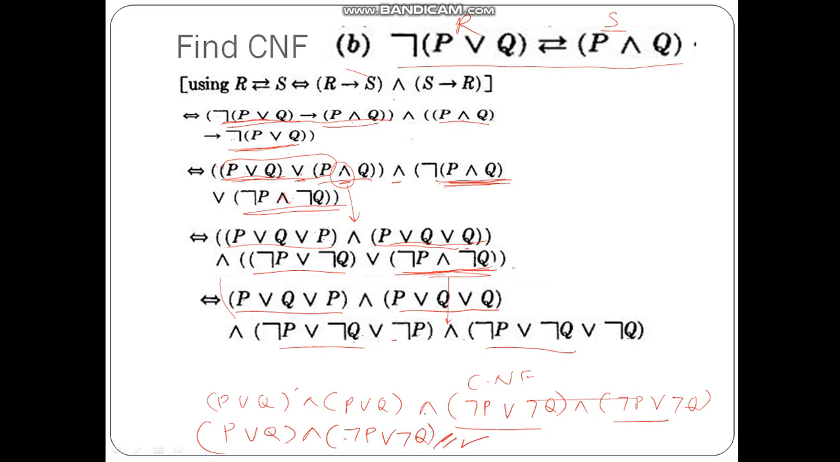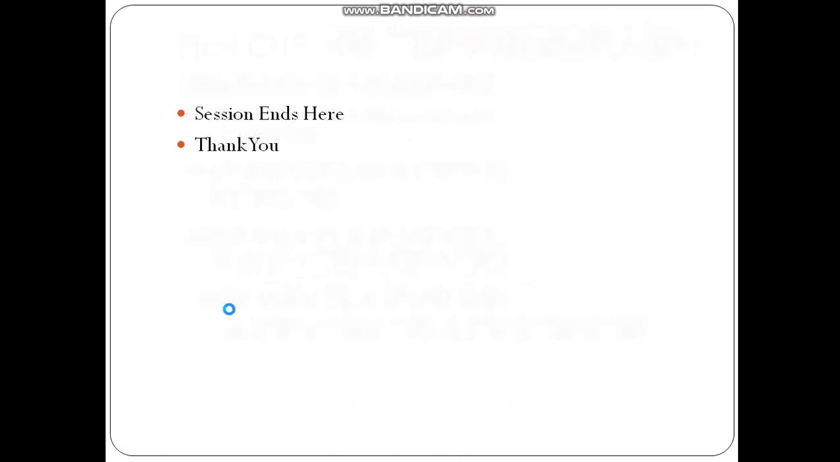This is conjunctive normal form. This is also conjunctive normal form, and this is also conjunctive normal form. This is the reason that I was saying the conjunctive normal form or disjunctive normal form for a given formula is not unique. So with this, the session ends here.